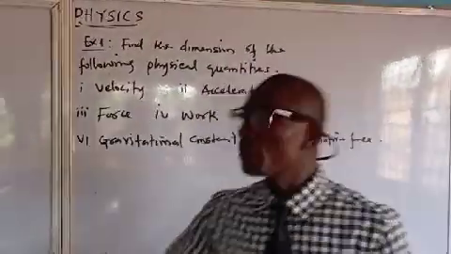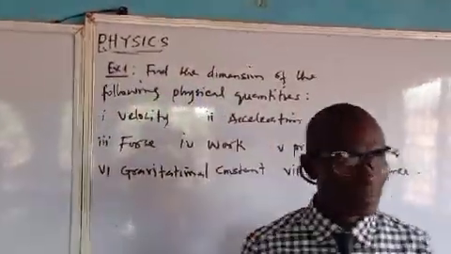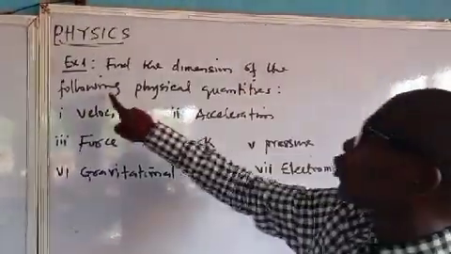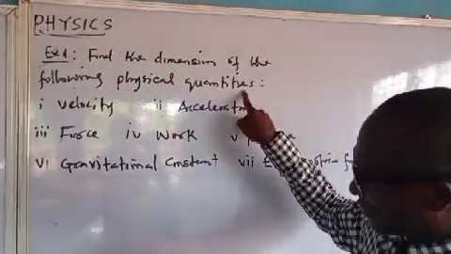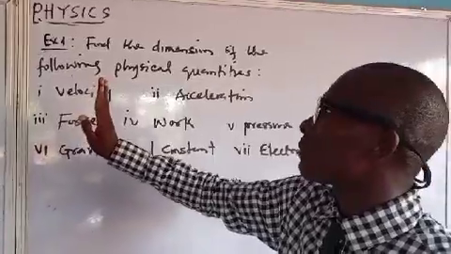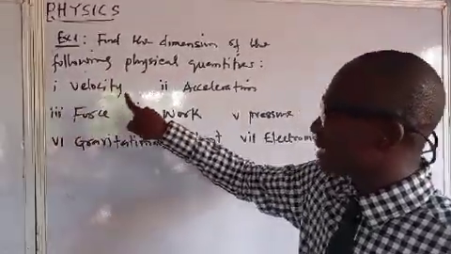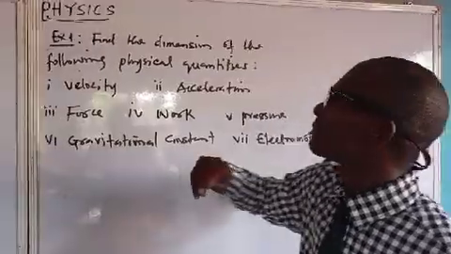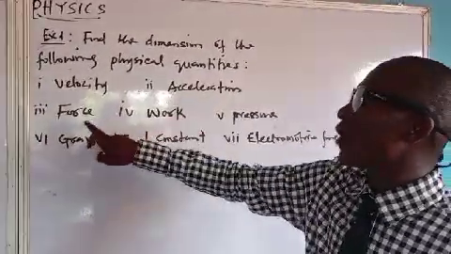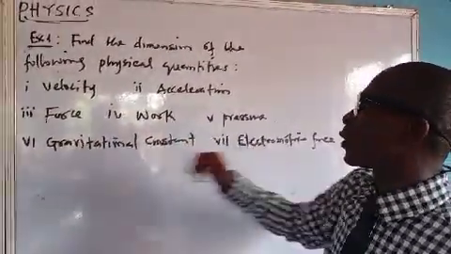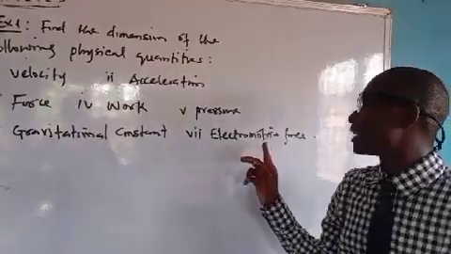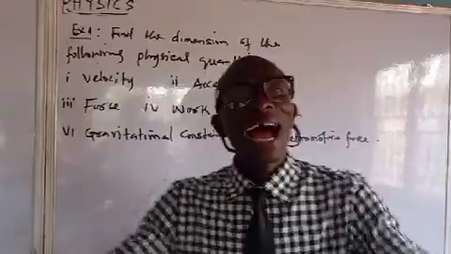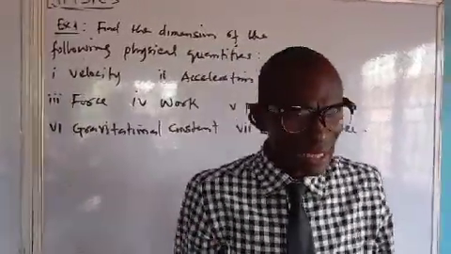Now, if you look at the board, we have some examples here. The example says find the dimension of the following physical quantities. For example, we have velocity, which is a derived physical quantity, acceleration, force, work, pressure, gravitational constant, electromotive force. You are given a question like this to solve. How do we start with this?